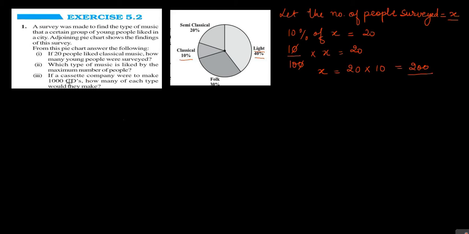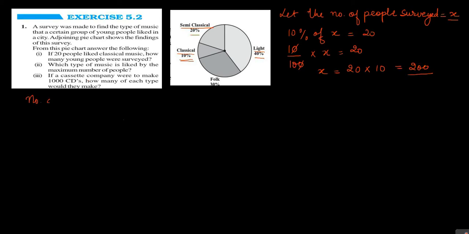Now, question number 3 is, if a cassette company were to make 1000 CDs, how many of each type would they make? So, we'll have to see the pie chart, and from that, we can make out that 40% of the 1000 CDs should be of light music. Similarly, 30% of 1000 CDs should be for folk music, 10% of 1000 CDs should be for classical music, and 20% of 1000 CDs should be for semi-classical music.